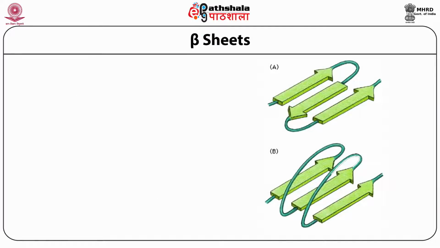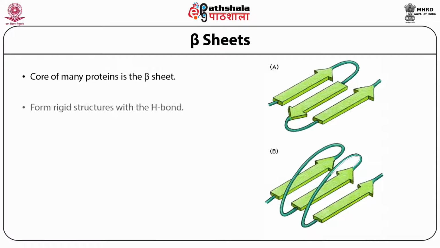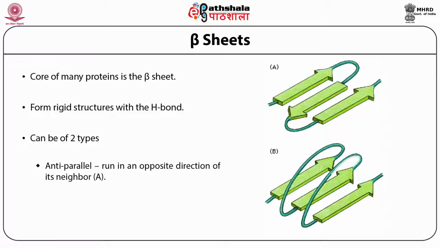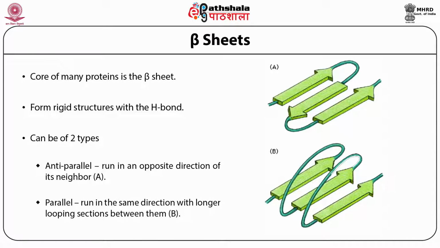Beta sheets, explained further: the core of many proteins is beta sheets. It forms a rigid structure with hydrogen bonds, and can be of two types. Antiparallel means the strands run in the opposite direction of their neighbors. Another one is parallel, which means they run in the same direction, with longer looping sections between them. This is how there are two types of beta sheets.